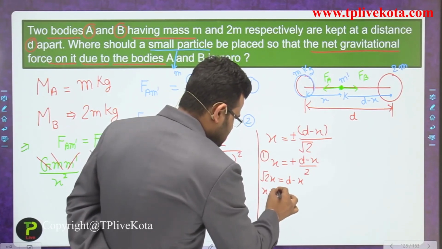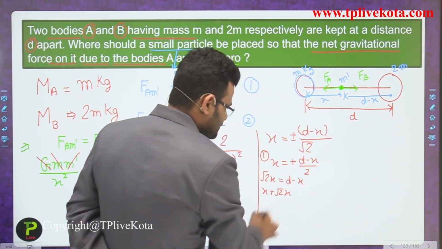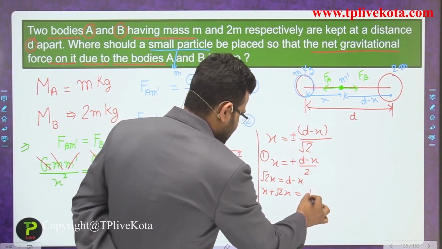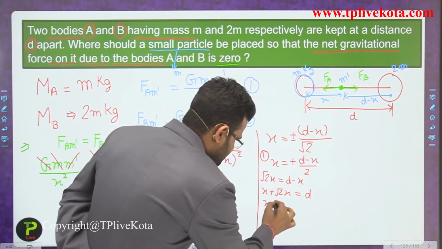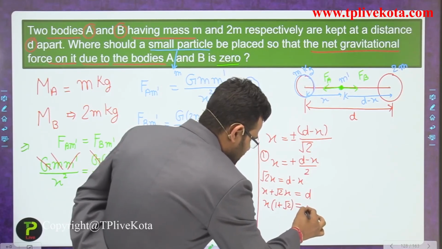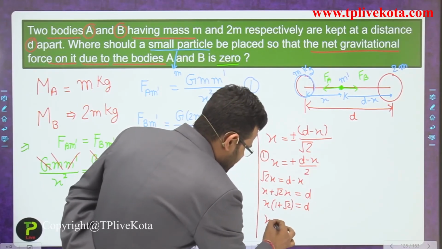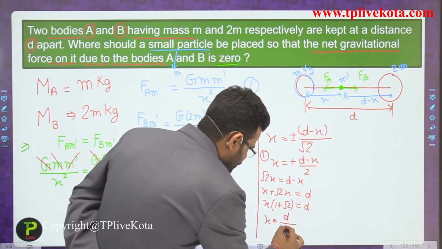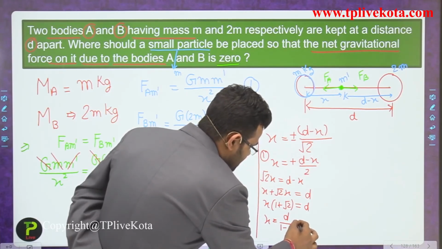So x plus root 2 x is equal to d. x becomes common, so x times 1 plus root 2 is equivalent to d. So x is equivalent to d upon 1 plus root 2. That is one value.